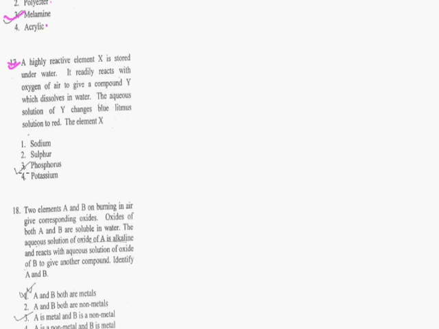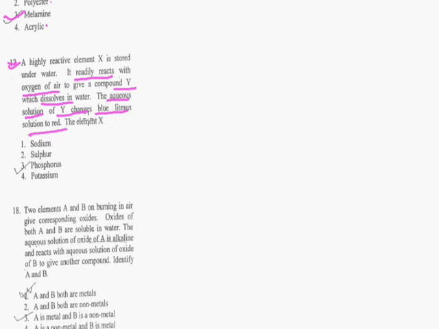What is the question? A highly reactive element X is stored under water. It readily reacts with oxygen of air to give compound Y, which dissolves in water. The aqueous solution of Y changes blue litmus solution to red.